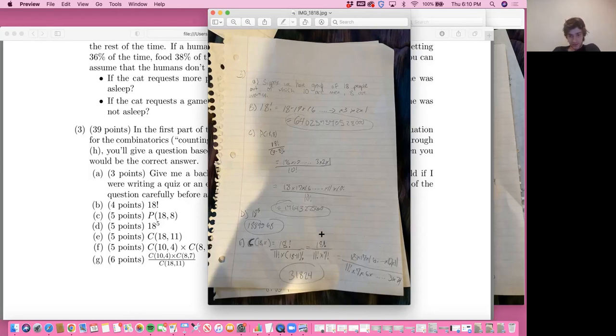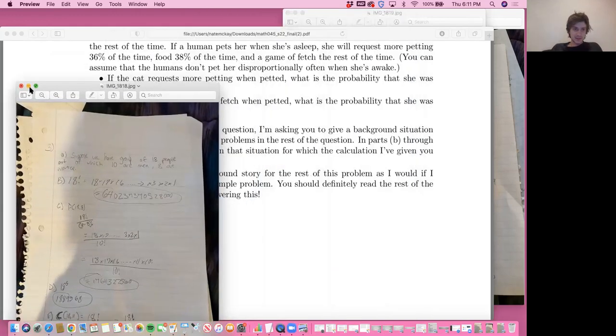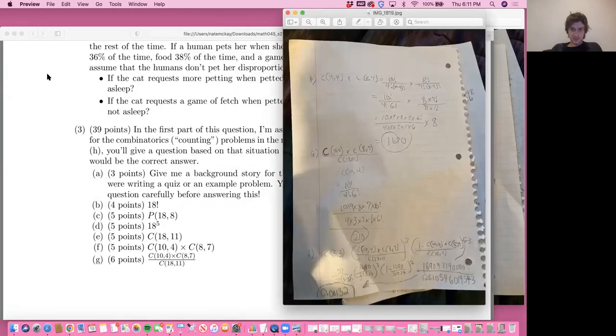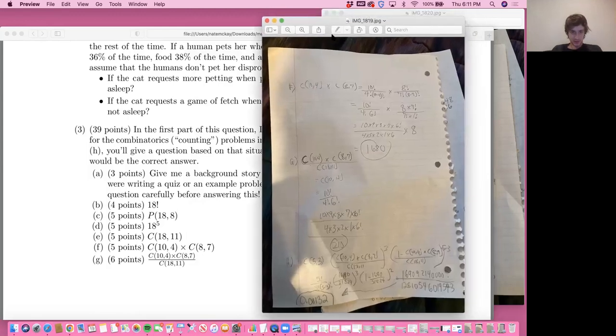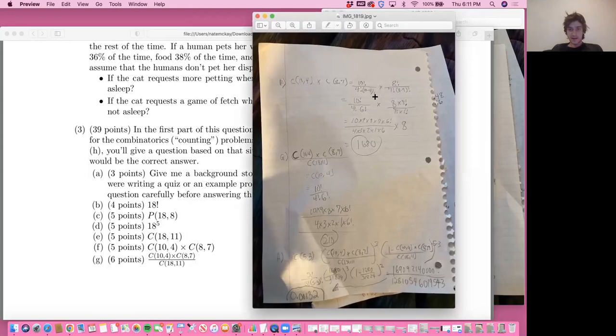That's 31,824. It's not 3,000, it's a little bigger than that. There's the other one. Yeah, this is it. So for F, I plugged in the numbers and did the math for the 10 multiplied down to 1 all the way through, multiplied by 8 at the end, and got 1,680.